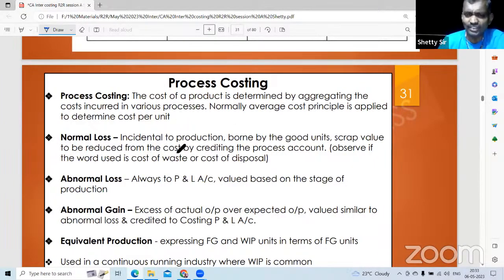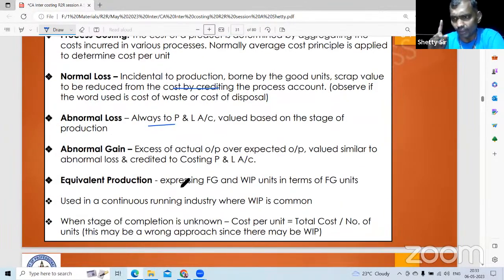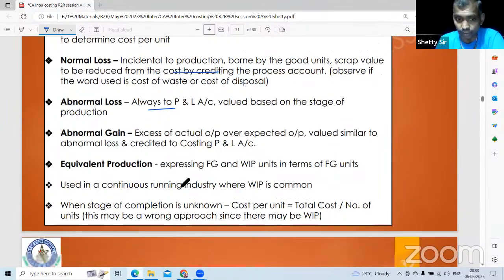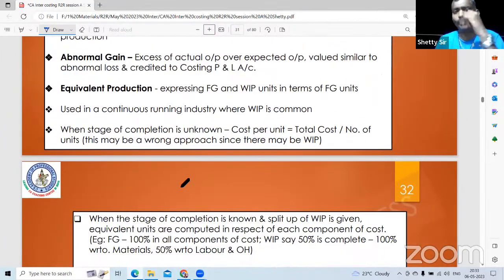Normal loss is incidental, which has to be borne by good units. Abnormal loss is transferred to the costing profit and loss account. Abnormal gain is always the actual output, it is always debited to the process account and credited to the abnormal gain account. Now, what is the concept of equivalent production?